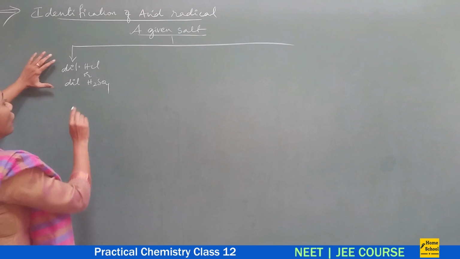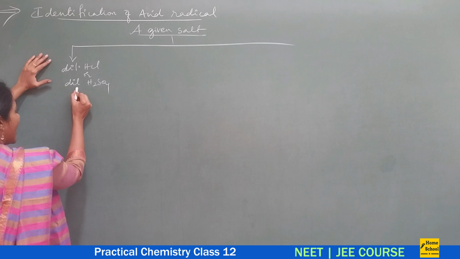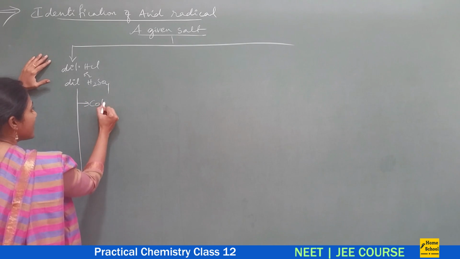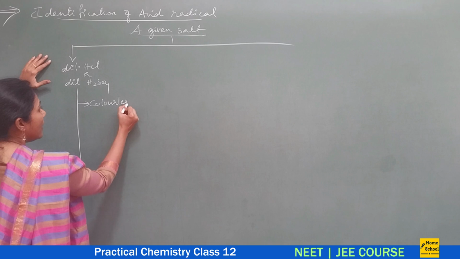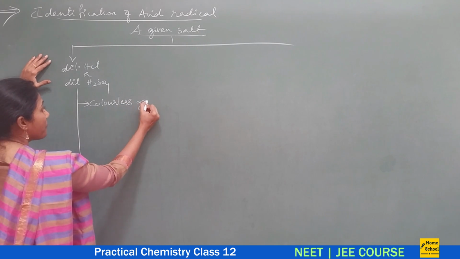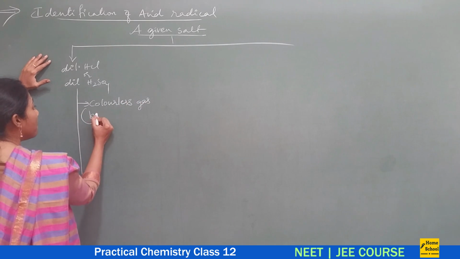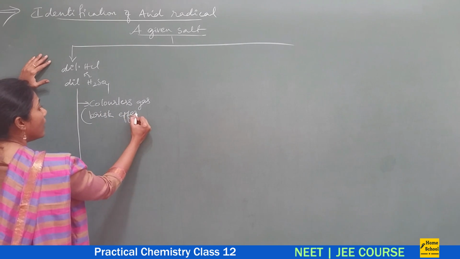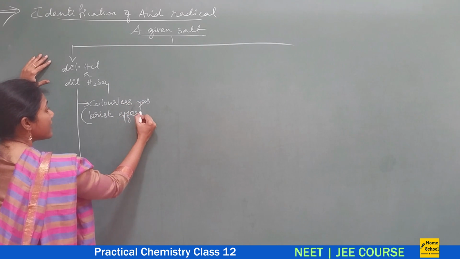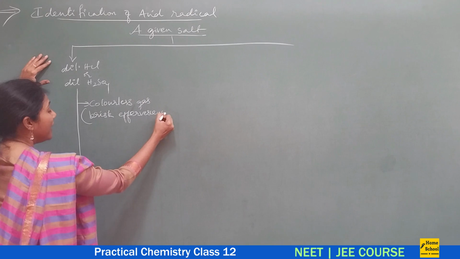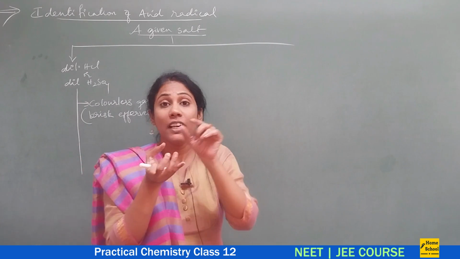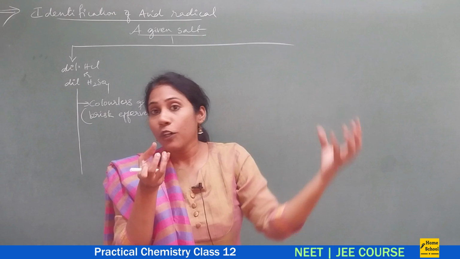So on adding dilute acid, suppose you are getting a colorless gas in the form of brisk effervescence. You must have observed this in your chemical laboratory, right? Any carbonate salt, the moment you add acid, that bubbling would come out.